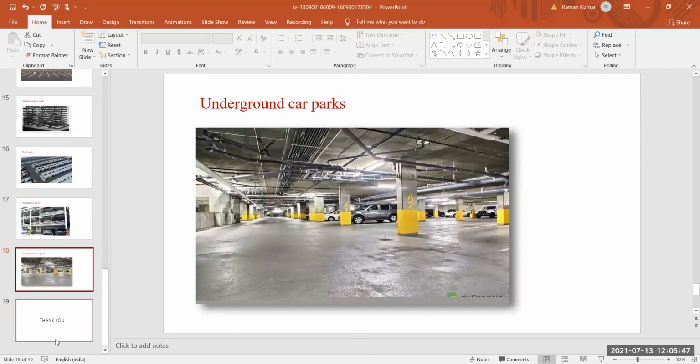Next one is your underground car parks. In various malls where there is no availability of space, I think it will be seen by you all that if you go to any mall, for example the mall nearer to this place, I think the PNA mall in Tata.